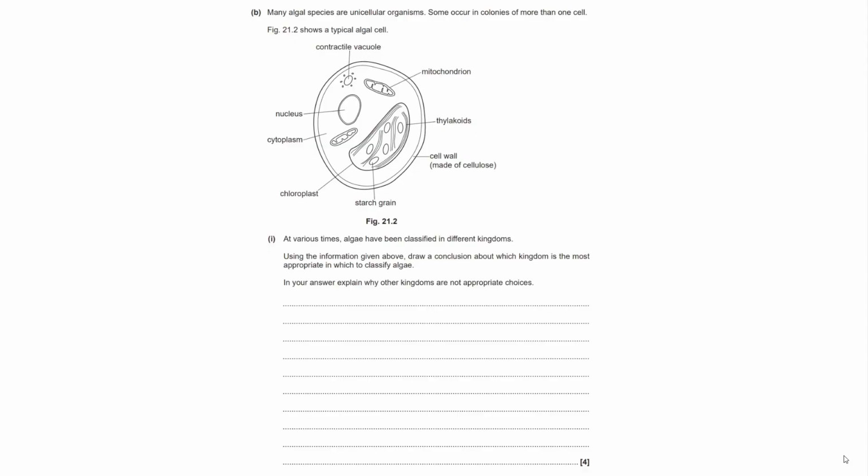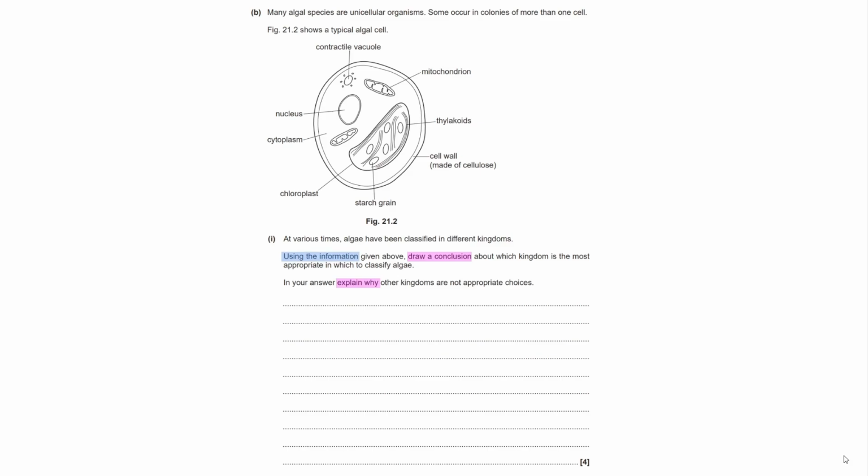Let's take a look at this draw conclusion question, which provides us with information which we must interpret with our own knowledge in order to arrive at a conclusion that we must explain. So, at various times, algae have been classified in different kingdoms. Using the information given above, draw a conclusion about which kingdom is the most appropriate in which to classify algae. In your answer, explain why other kingdoms are not appropriate choices.